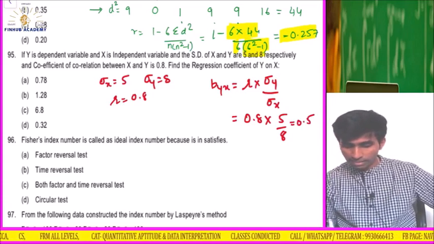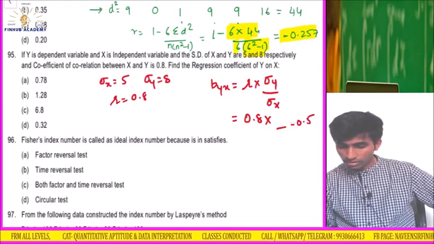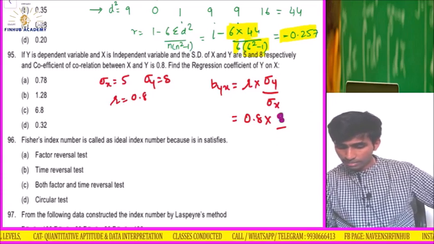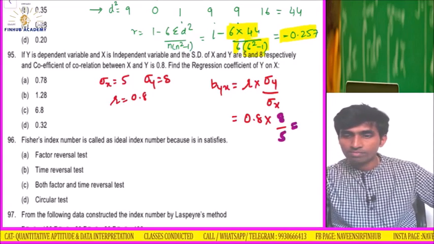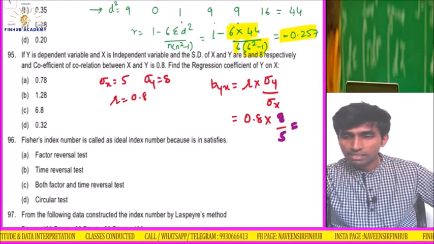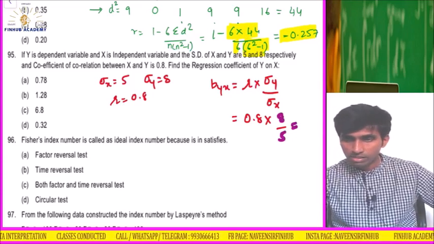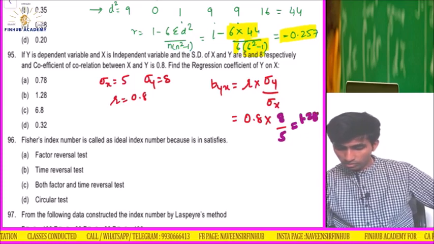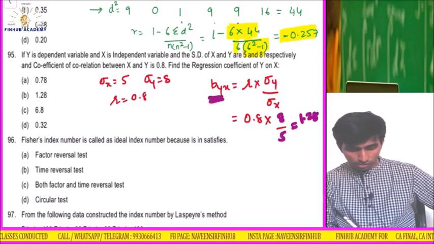Oh, it is not 5 by 8. It is 8 by 5. Okay, 8 by 5. 0.8 into 8 divided by 5 is 1.28. b of Y on X is 1.28. Answer is B.